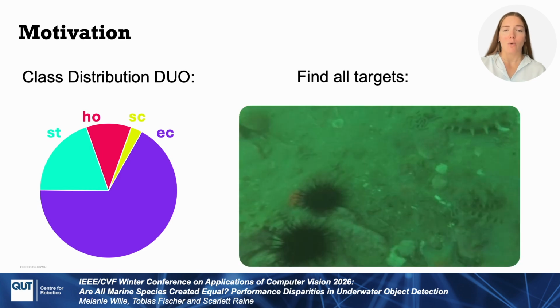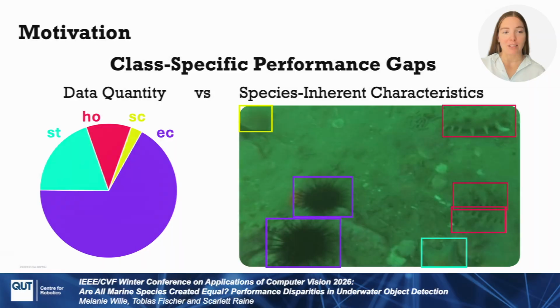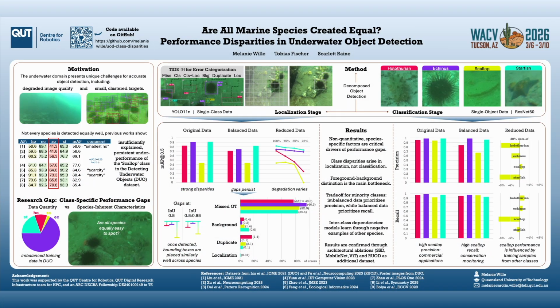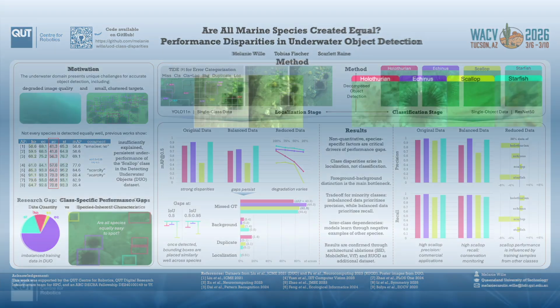On the other hand, when simply looking at an example image, echinids are also naturally easier to spot, whereas I was quite unsure what and where the scallop is. As far as we know, no one has conducted a systematic analysis yet to investigate where persistent performance gaps come from, whether it is because of data quantity or because of inherent visual characteristics of the targets, which is crucial knowledge for mitigation. So now, let me explain our method to investigate and fill that gap.